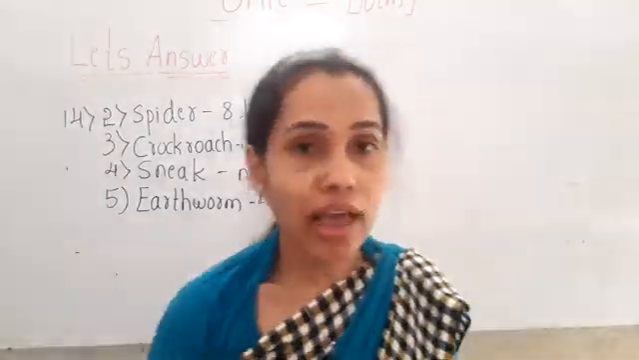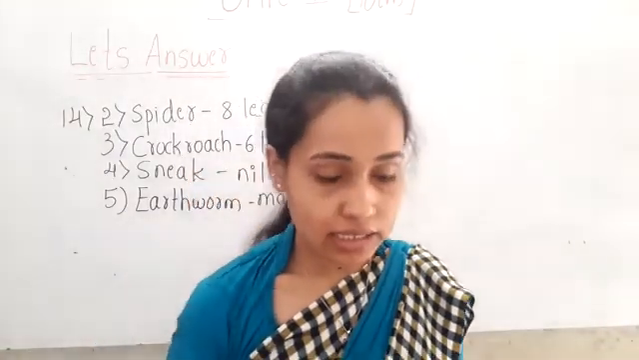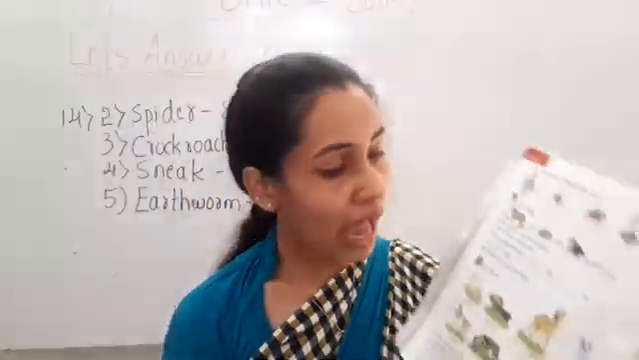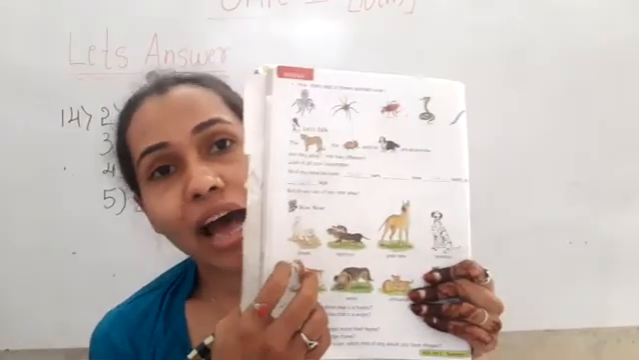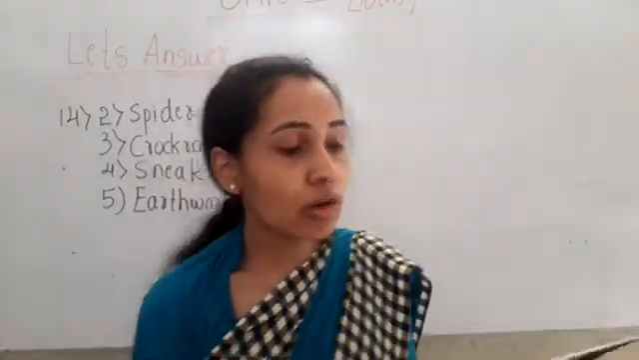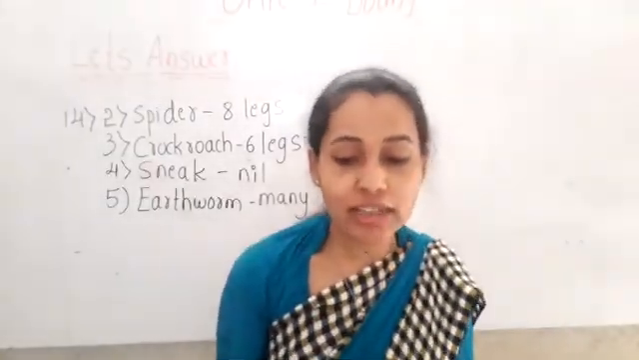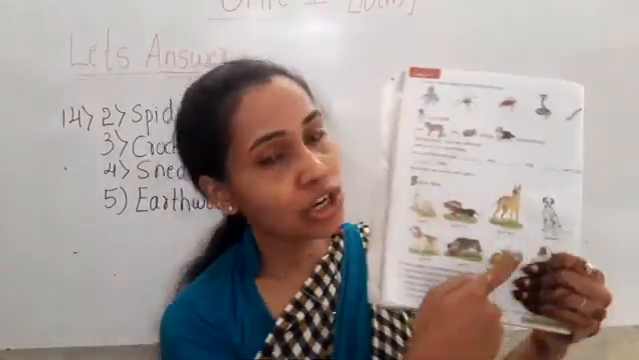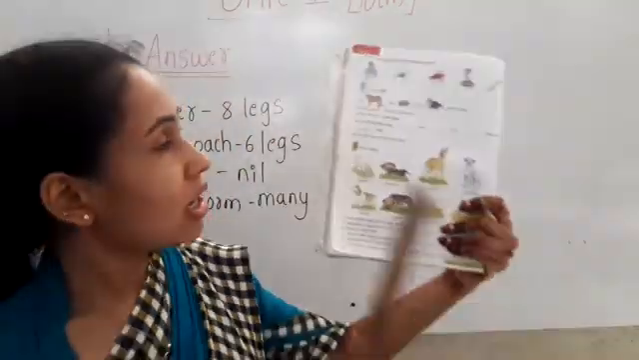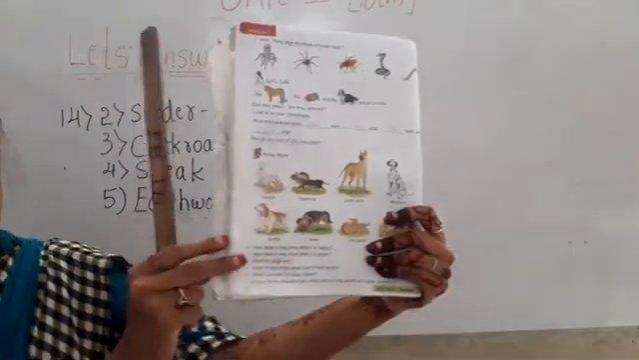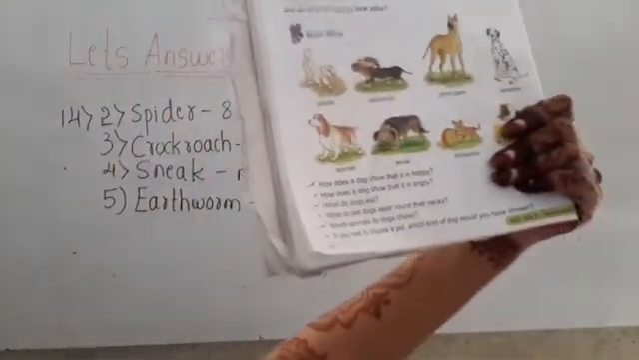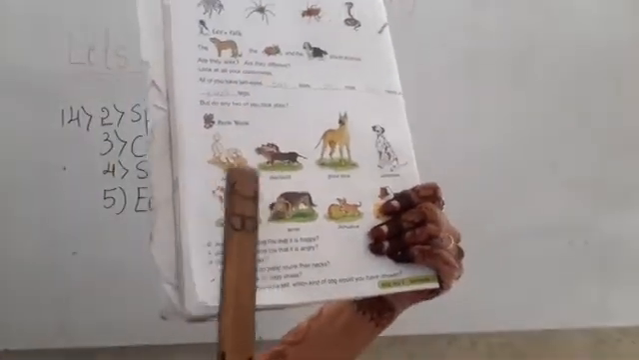Okay, some are having few legs. Now look at the bow wow part, children. There are many dogs. Okay, children. Now look at the bow wow part. You can see the bow wow part.